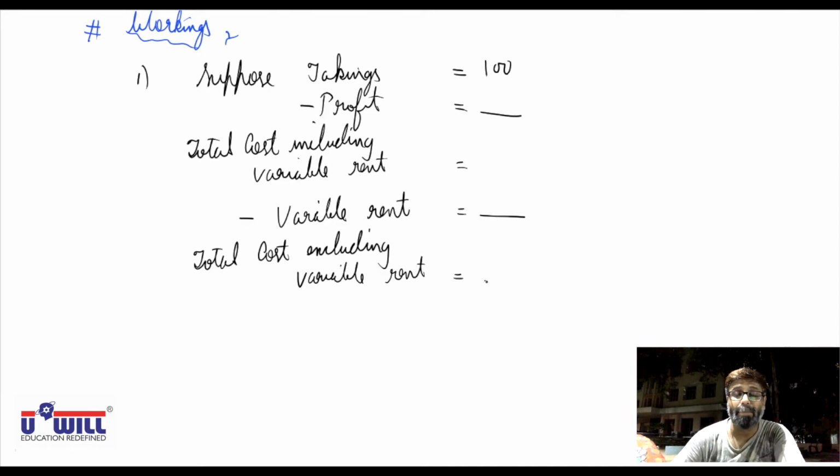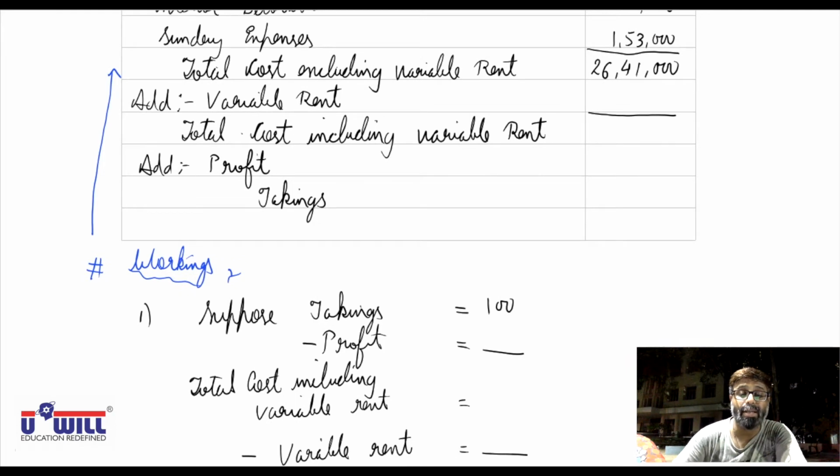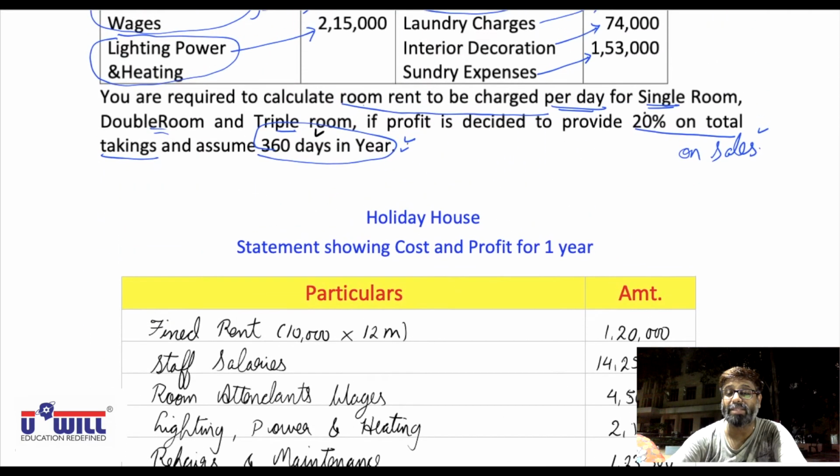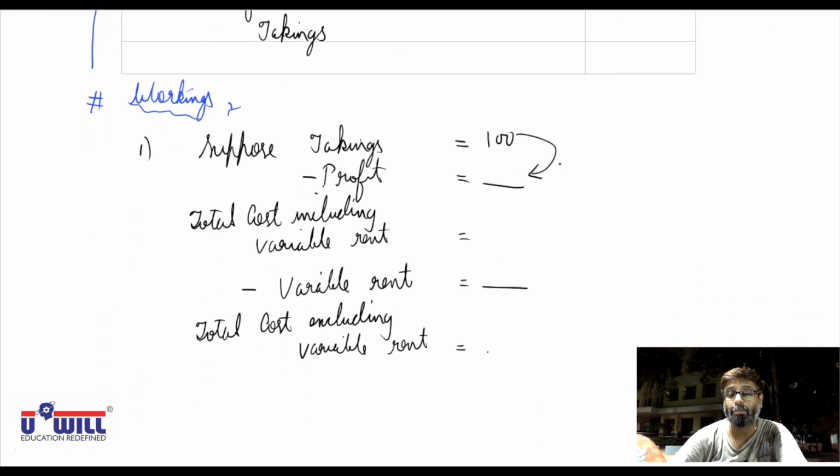So I repeat it, we'll go reverse. We have done this earlier also in overheads kind of questions. Takings, plus will become minus profit, we'll get total cost including variable rent, plus will become minus variable rent, we'll get total cost excluding variable rent. Now takings we have assumed as 100. Profit, all of you can see, is given as 20% of takings. So 100's 20%, profit will be 20. 100 minus 20, total cost including variable rent would be 80.